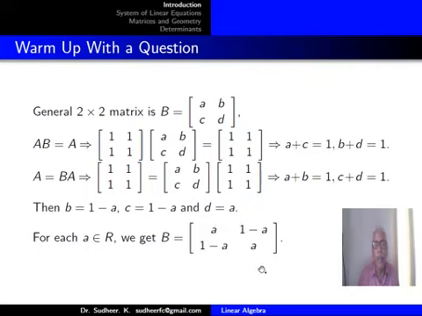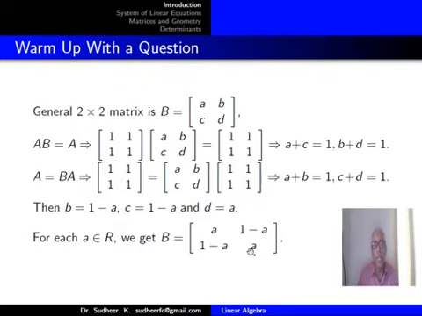Now, what are the specialities of this matrix? One thing is clear, it is a symmetric matrix because first row and first column are same, second row and second column are same. So it's a symmetric matrix. And more than that, what is the sum of entries of the first column? That is 1. Sum of entries of the second column? That is 1. Sum of entries of the first row, sum of entries of the second row, all are 1. So the row sums and column sums all are 1.